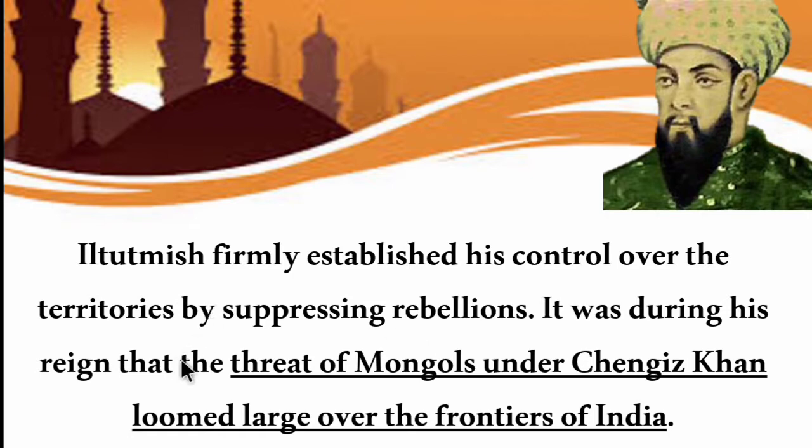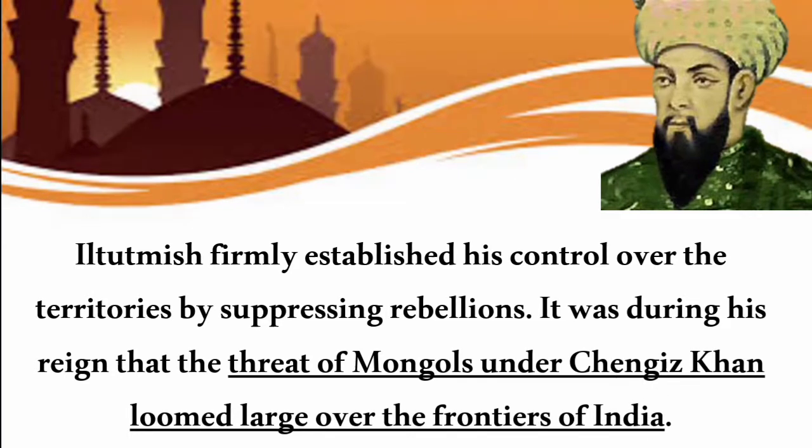It was during his reign that the threat of Mongols under Genghis Khan loomed large over the frontiers of India. Genghis Khan threatened his kingdom many times, and Iltutmish overcame these threats.